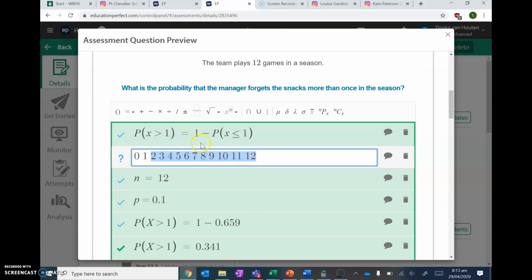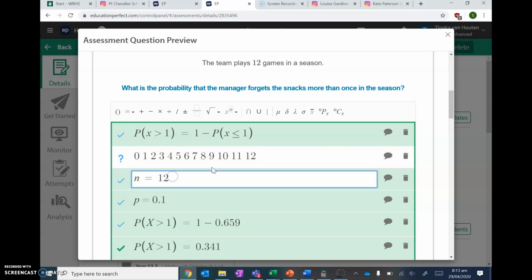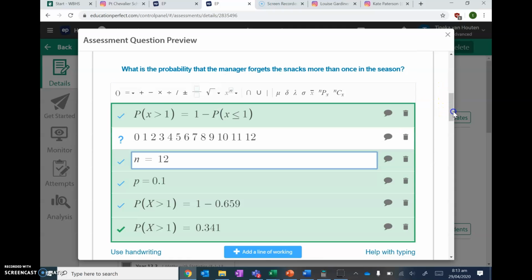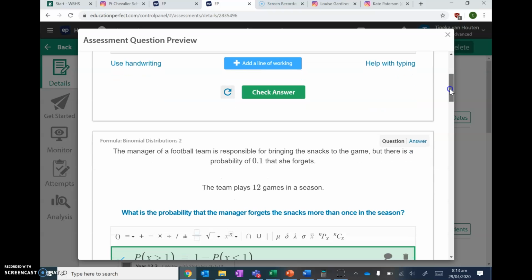To work that out, I need to work out less than or equal to something. I can't work out this without working out x less than or equal to 1. I'm going to work out this part and take it off of 1, which will give me this part. So I'm working out the probability that x is less than or equal to 1 and taking it off of 1. I'm going to write my parameters down. My parameters are the information I know. My number of trials is 12 because there are 12 games in a season, and my probability is 0.1 because it told me in the question.